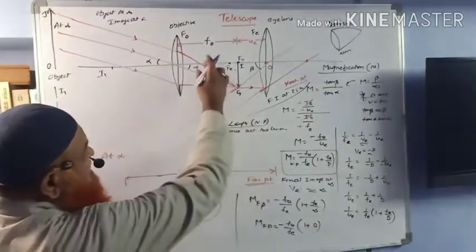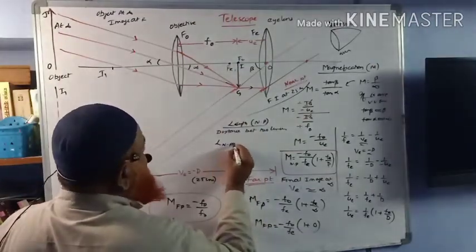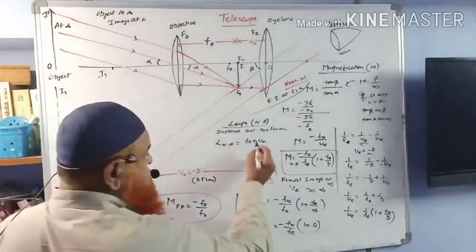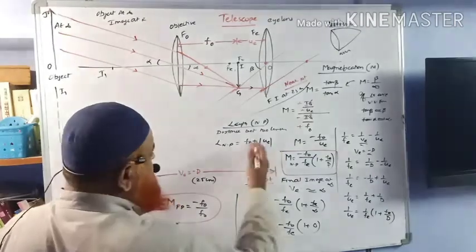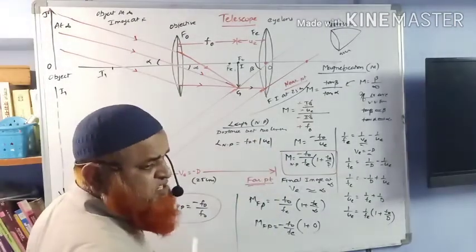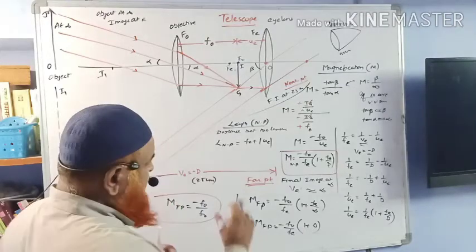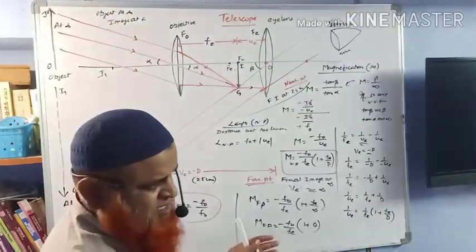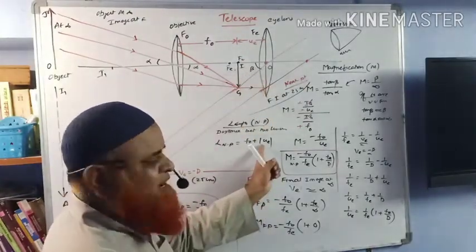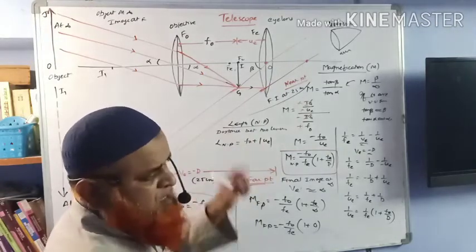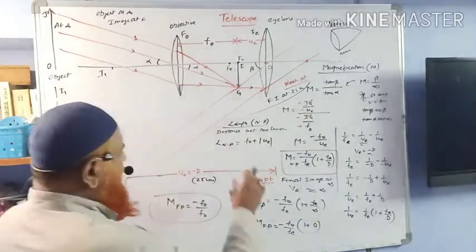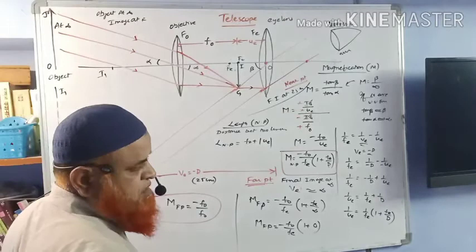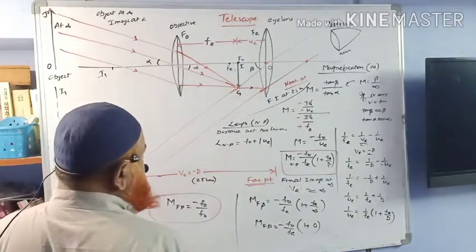So previously the length at near point was f naught plus ue, and you should consider the modulus of ue. You should not take minus here, because you are measuring, no? Length means there won't be any minus or plus. It is a scalar. We won't take directions or negative or positive. Just measuring the length, that's it. Because ue will be negative, you should not write negative here. That's why, even if it is negative, you should take the modulus. Modulus means positive. So f naught plus ue is going to be the length at near point.